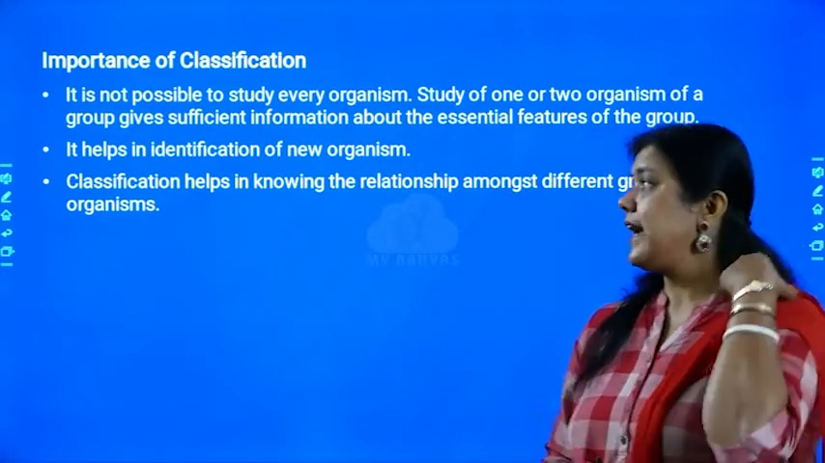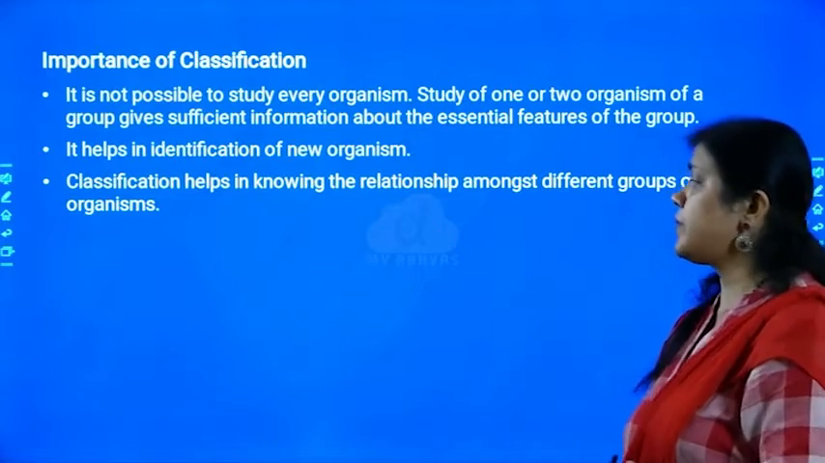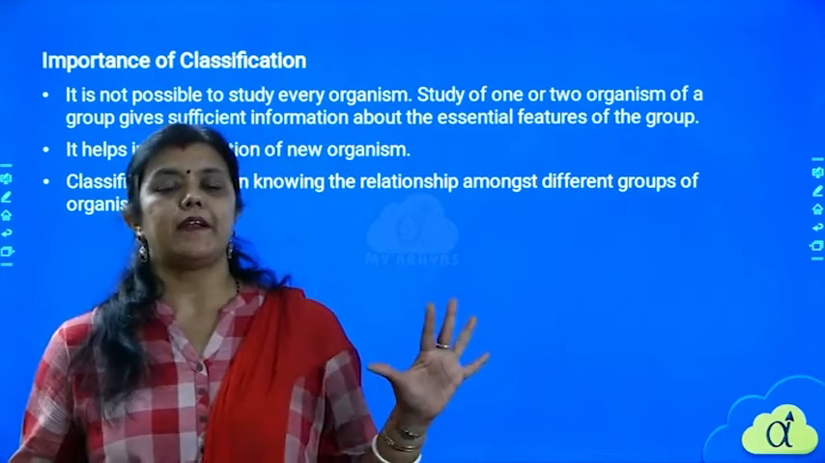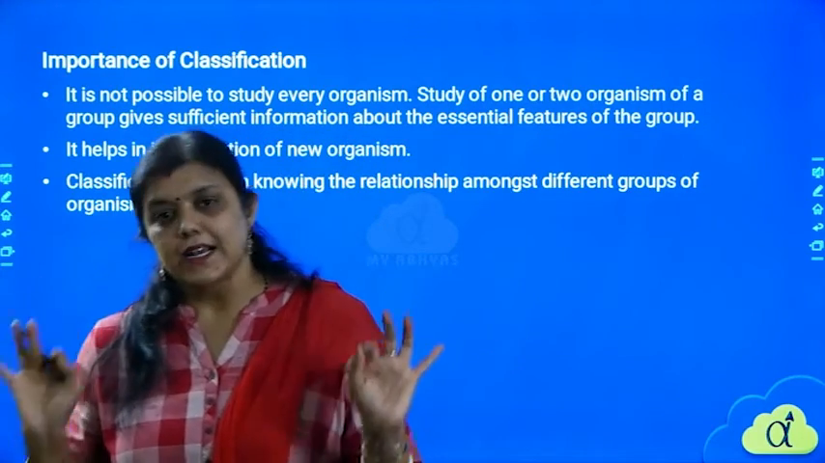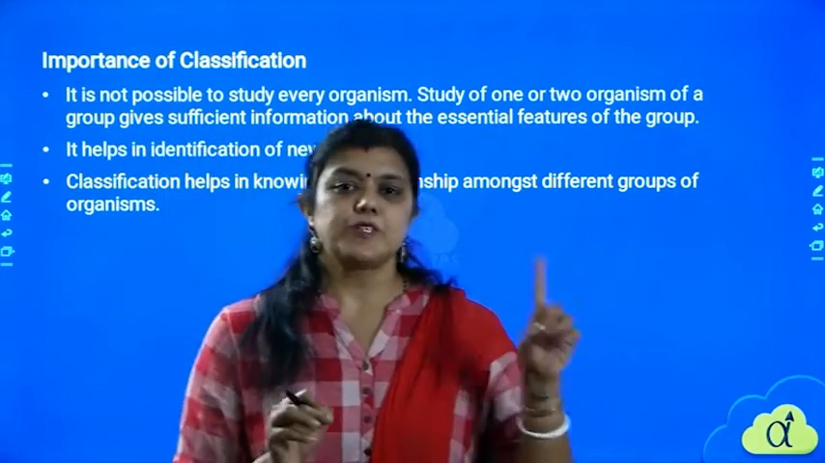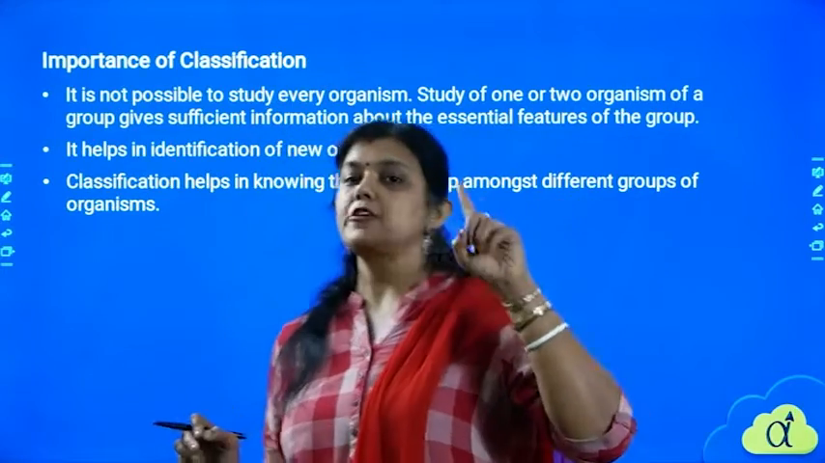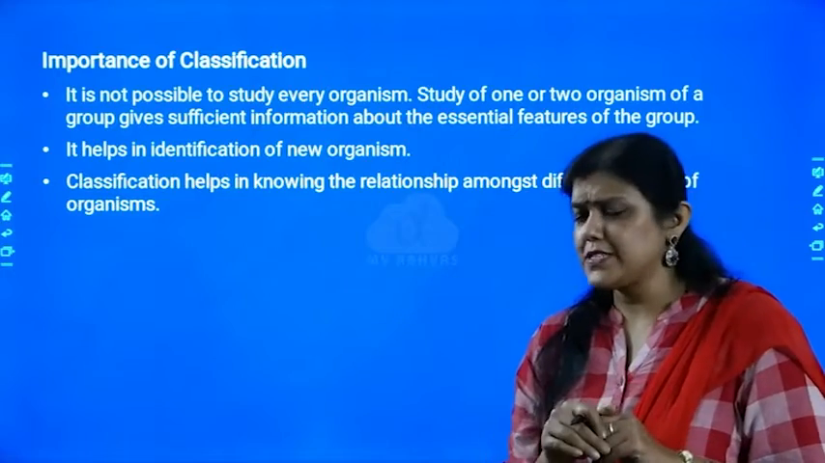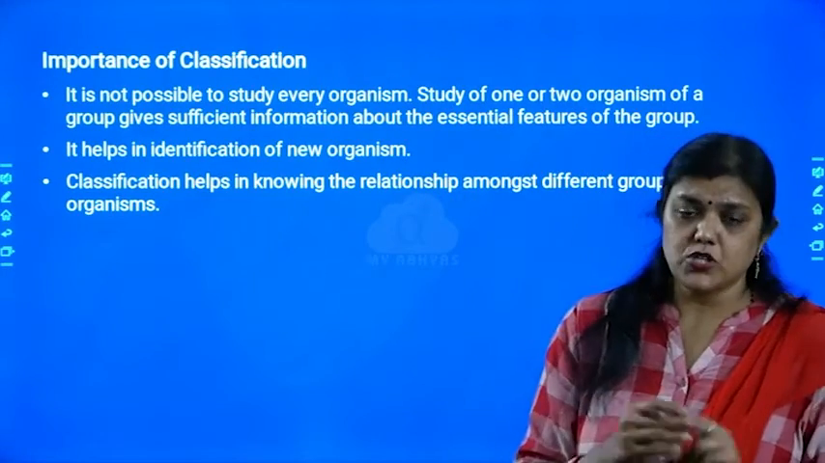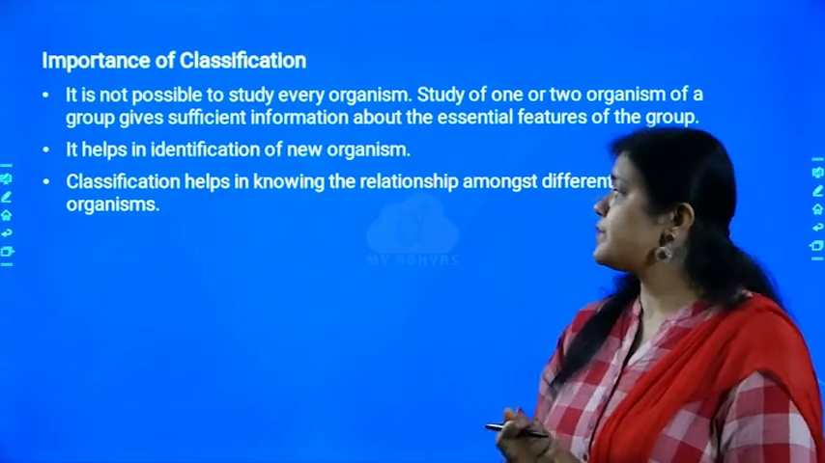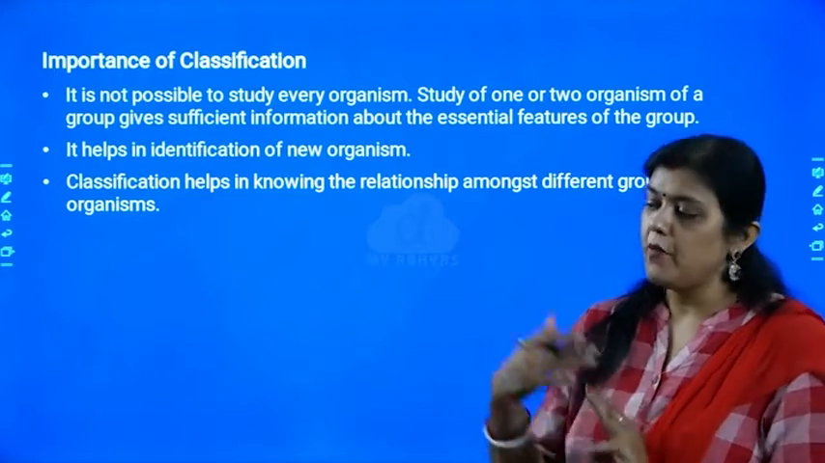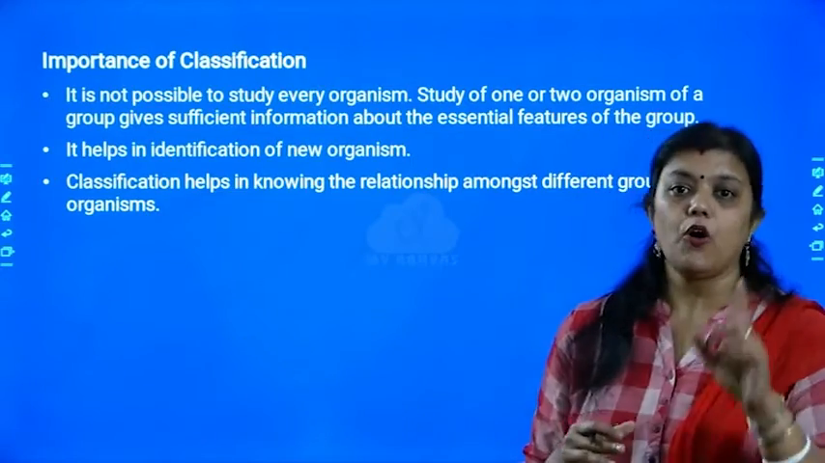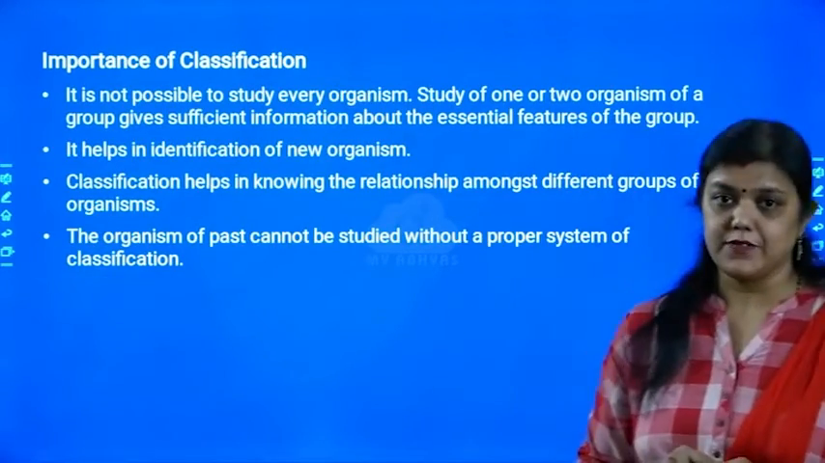So when I say that classification helps in knowing the relationship amongst different groups of organisms, are these groups related or completely unrelated to each other? To know about this, the classification system is very important. So, as the first point, why do we need classification? Because it is not possible to study all the organisms present on the Earth's surface. It helps in identification of new organisms. Classification helps in knowing the relationship among organisms. Do we have any relationship with another organism or not? All these things become clear with classification.